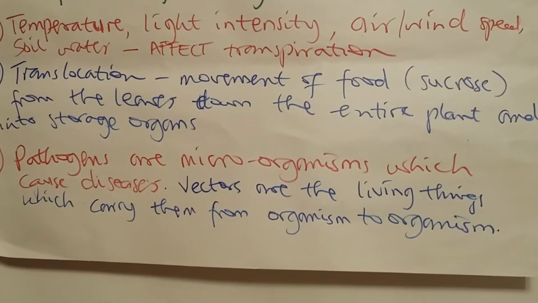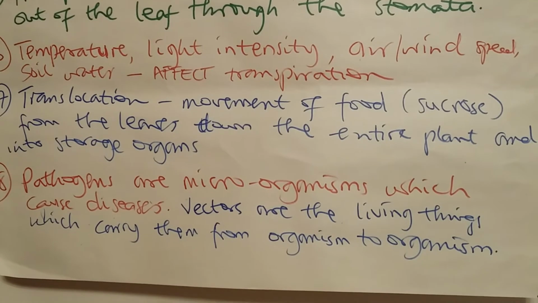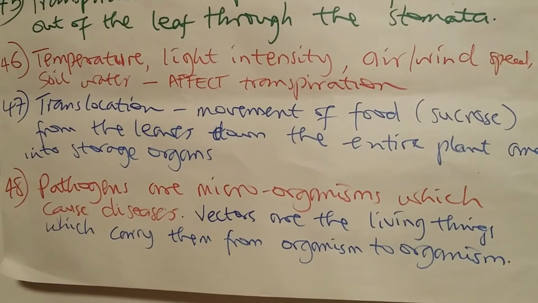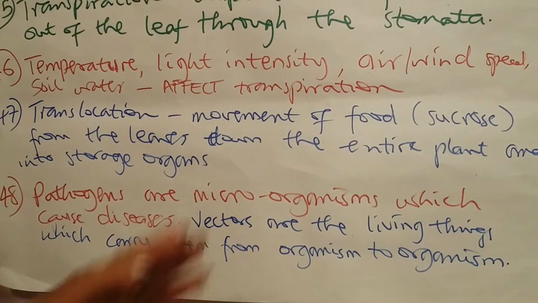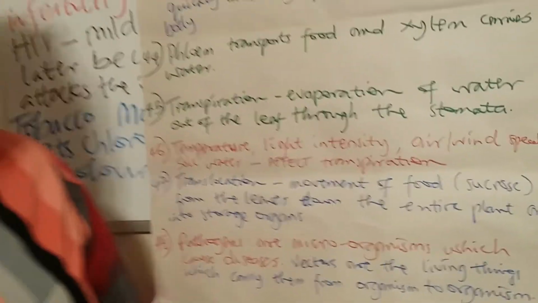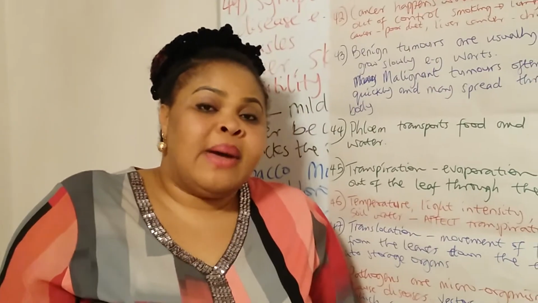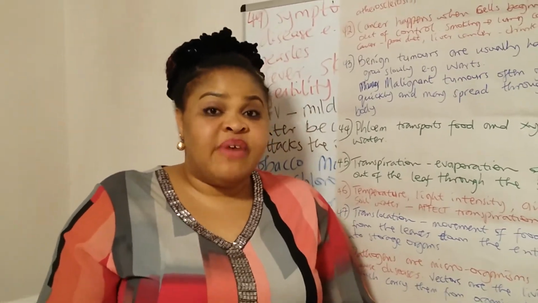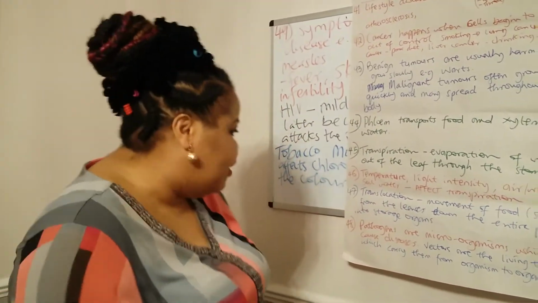You have some bacteria which are helpful bacteria. You cannot call those pathogens. For you to say microorganisms are pathogens, it means they actually cause a particular disease. And there are three groups of microorganisms which cause diseases. You have bacteria, some are harmful, some are harmless, and you have fungi. Some are harmful, some are harmless, and you have viruses. Viruses are all bad, no good viruses.